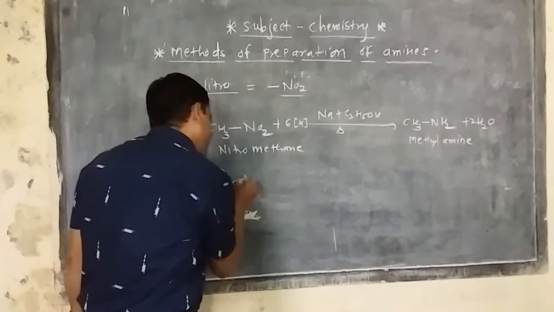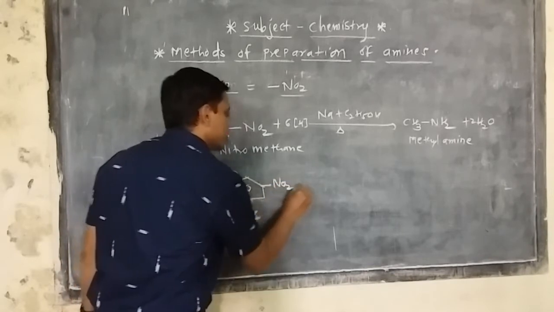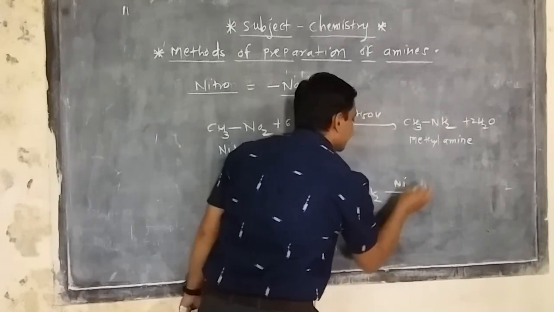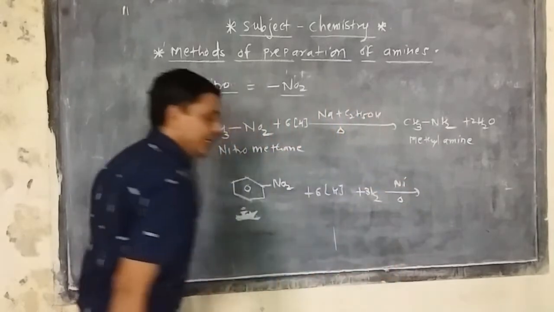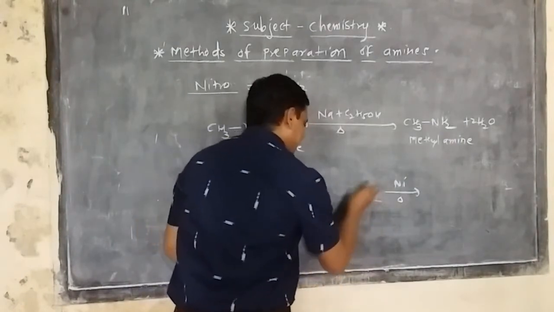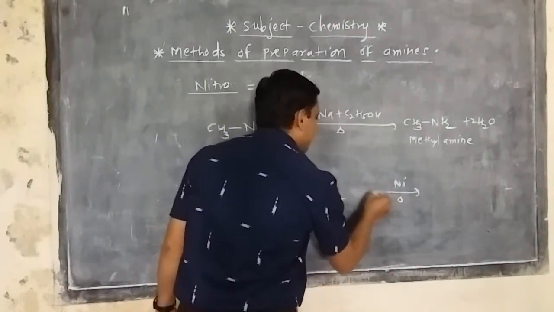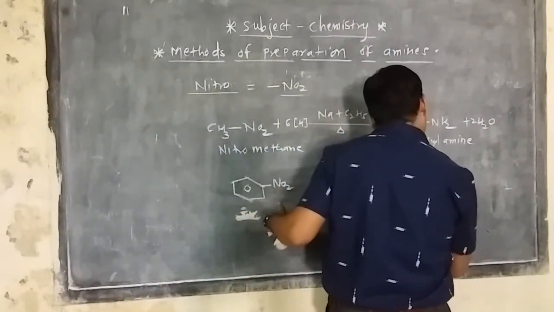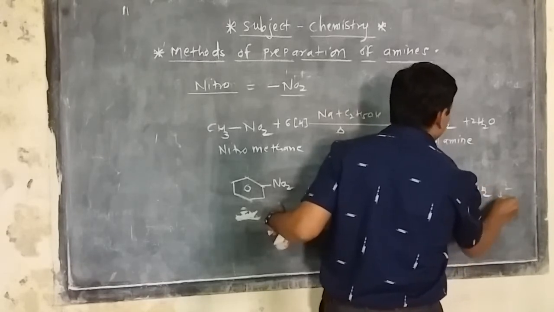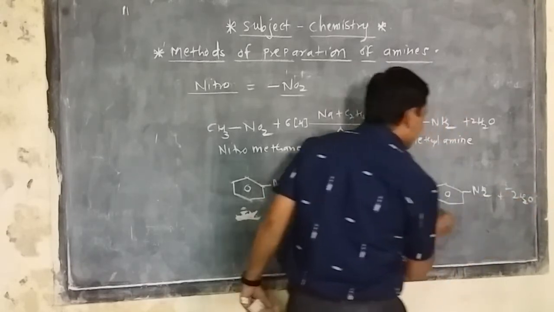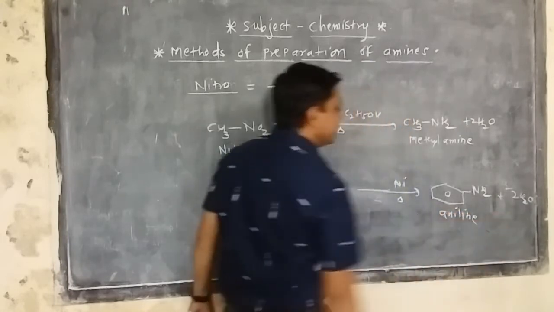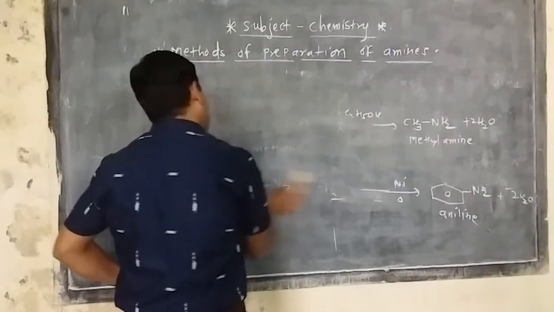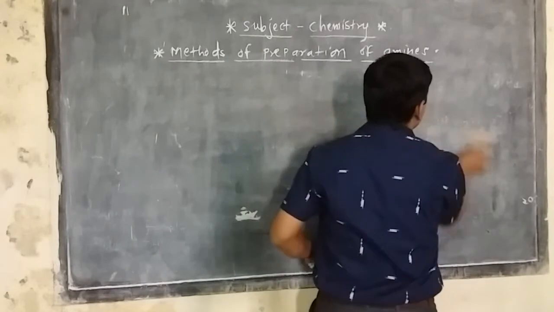The same reaction applies for nitrobenzene. Again six hydrogens are to be obtained. I can take H2 in the presence of nickel, so thrice H2 molecules will be there. Suppose hydrogenation is there, H2 in the presence of the catalyst nickel, then the NO2 group is reduced to NH2. With the reduction of this group, it finally gives an aniline type of compound. This benzenamine is also simply called aniline, which is its simple name.